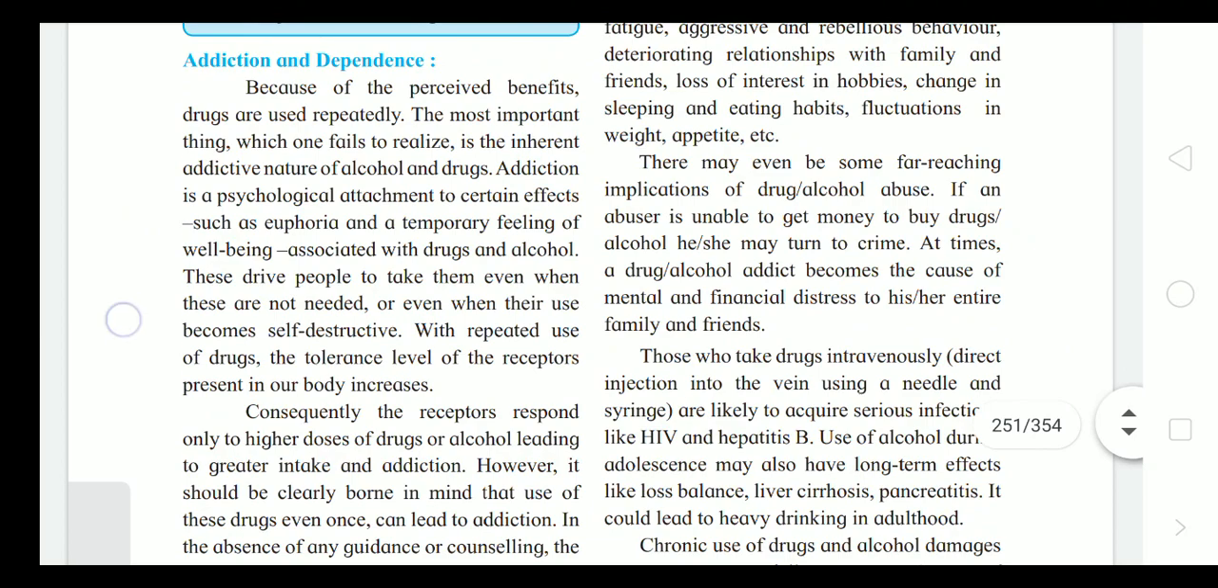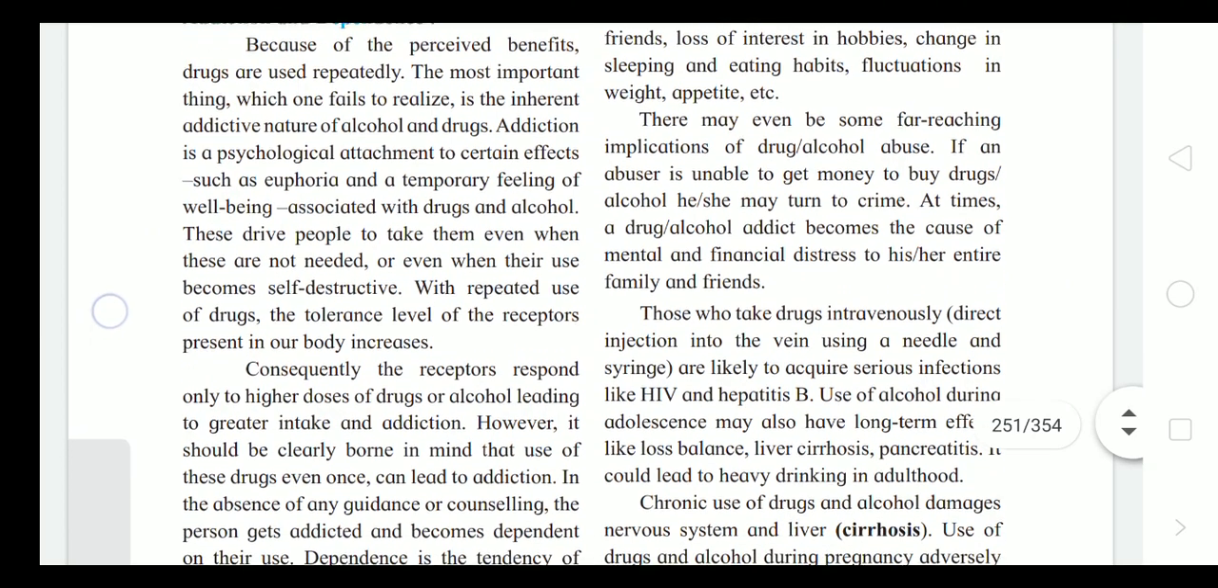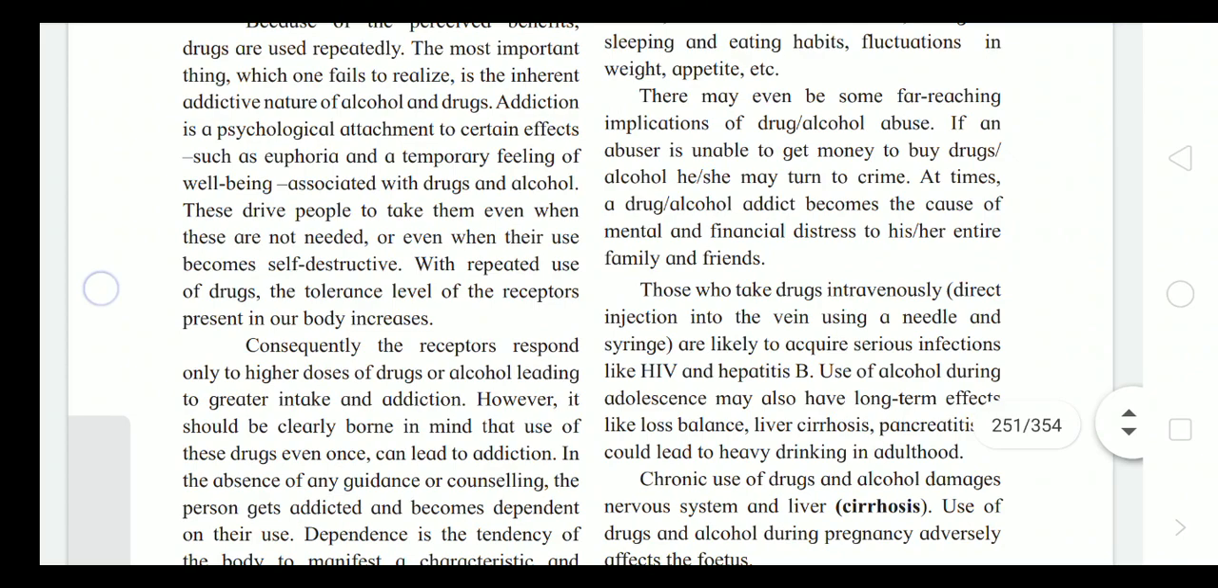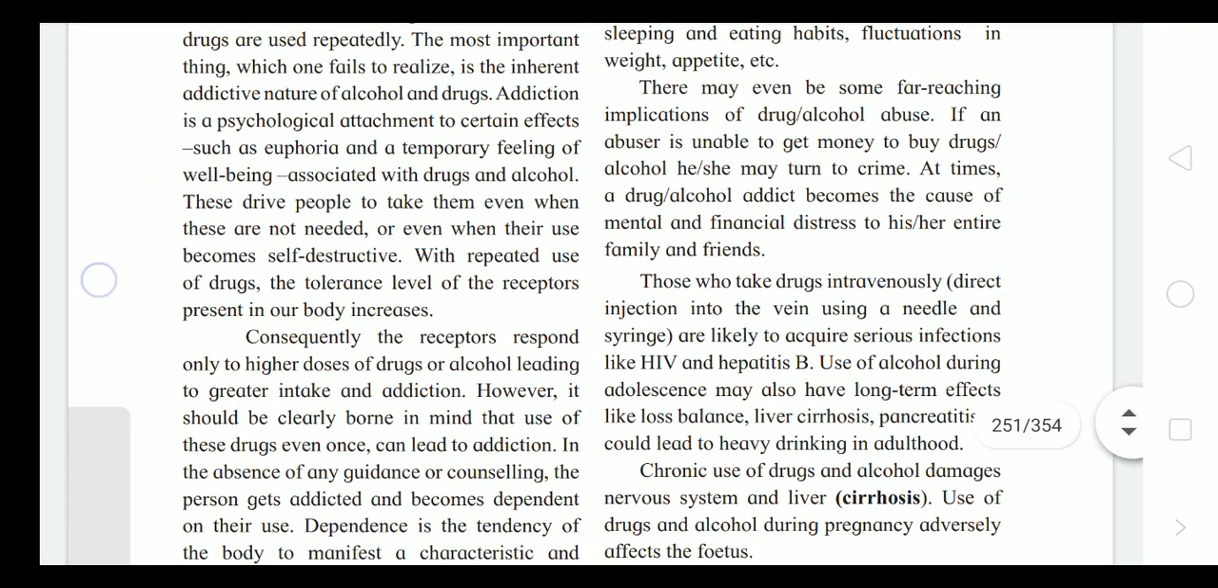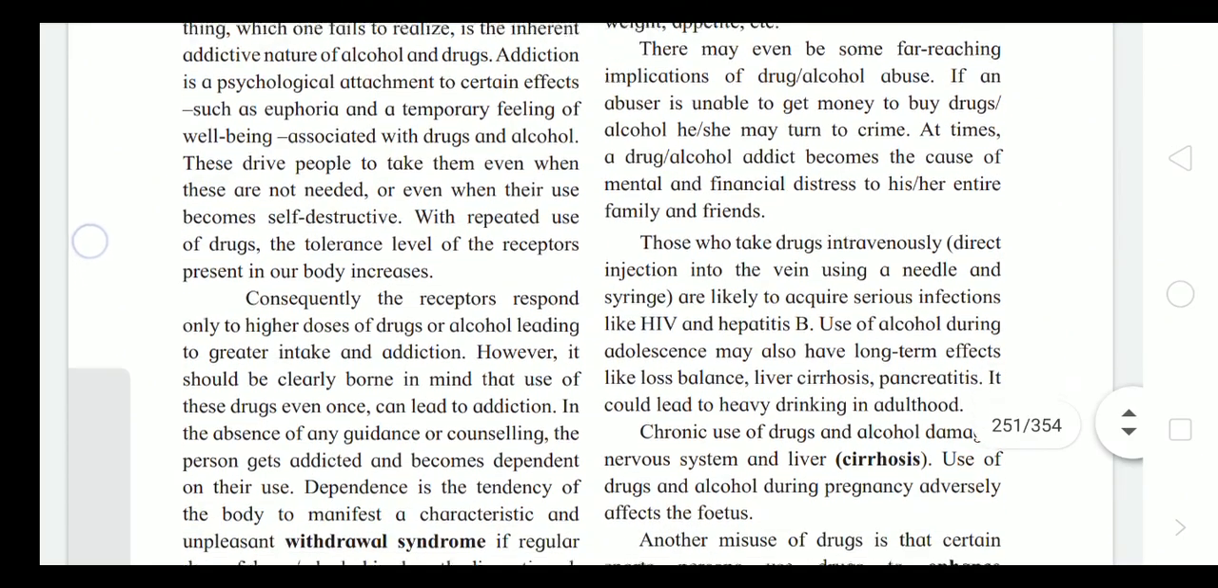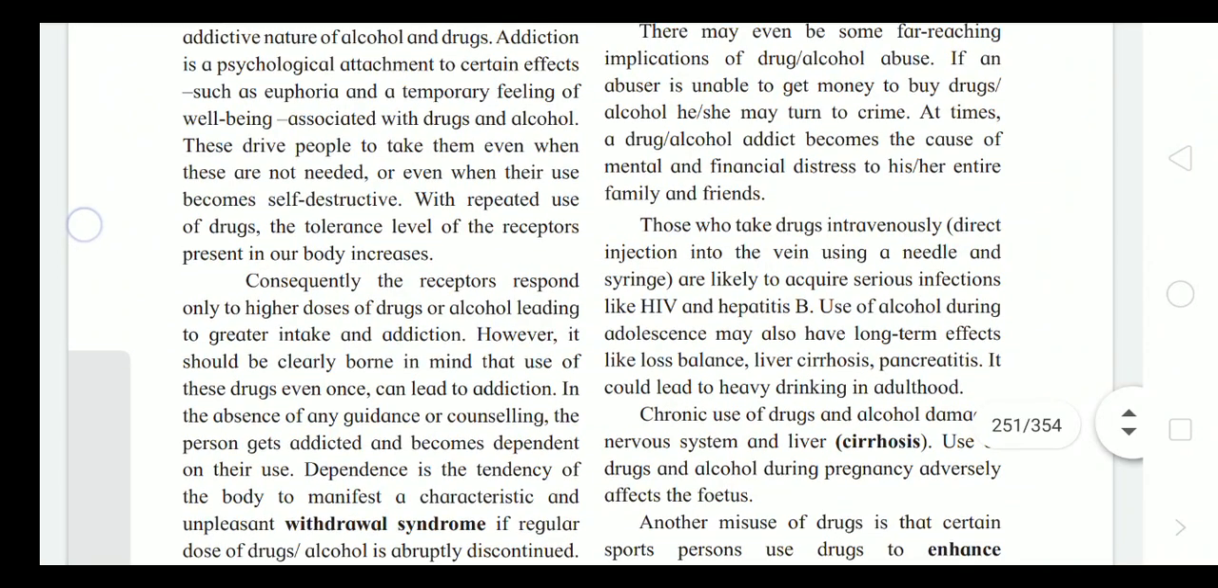Addiction and dependence. Because of the perceived benefits, drugs are used repeatedly. The most important thing is that users fail to realize the inherent addictive nature of alcohol and drugs, and form a psychological attachment to certain effects.